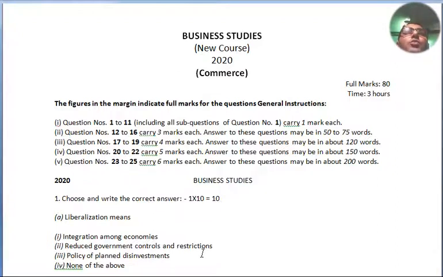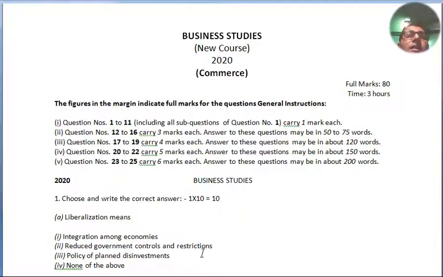Question number 20 to 22 carry 5 marks each. Answers to these questions may be in about 150 words. Question number 23 to 25 carry 6 marks each. Answers to these questions may be in about 200 words. Now let's begin the questions.